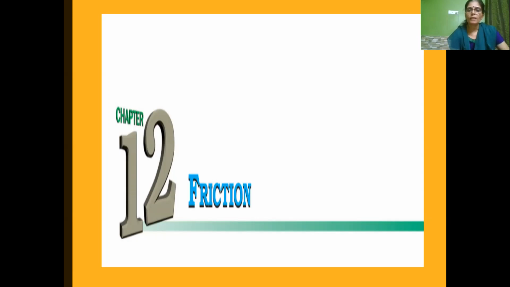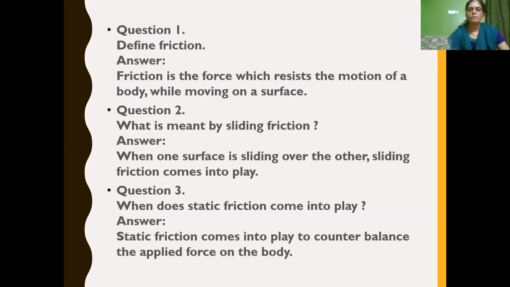Hello children, in this session let's revise chapter 12, Friction. We will revise all the possible 1 mark and 2 mark questions from this chapter. Let's start. First, what is friction, or define friction? The force which opposes the motion of a body is called friction. Or you can write: friction is a force which resists the motion of a body while moving on a surface.